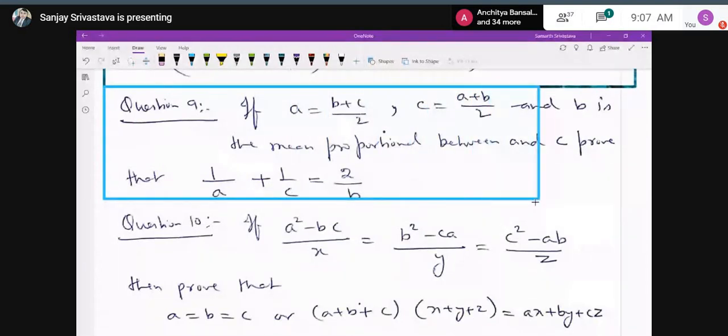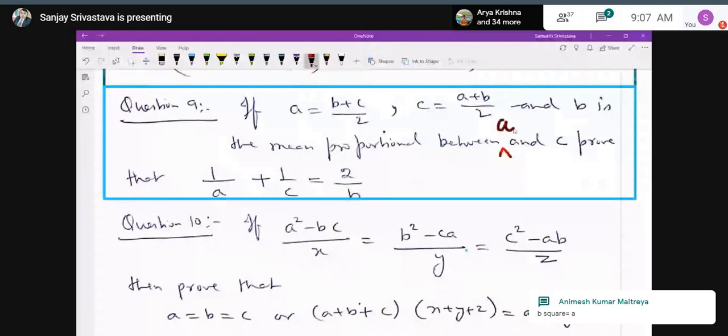It is written mean proportional between A and C. I have forgotten to write the word A. Okay, so just it is understood that it is A. Just know that you should remember. And you have to prove the result 1 upon A plus 1 upon C is equal to 2 upon B.